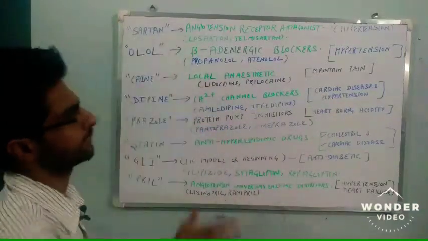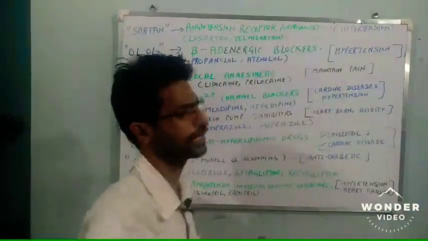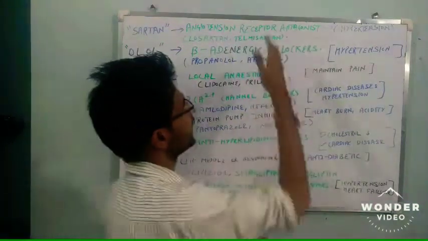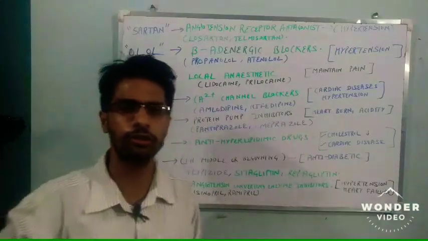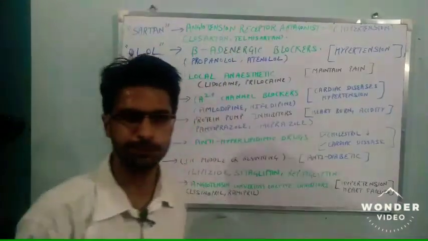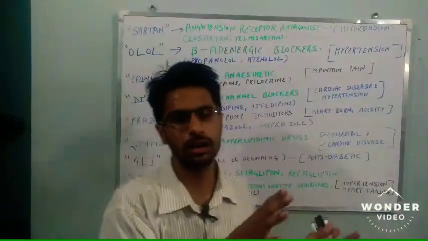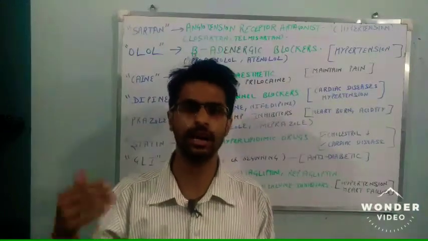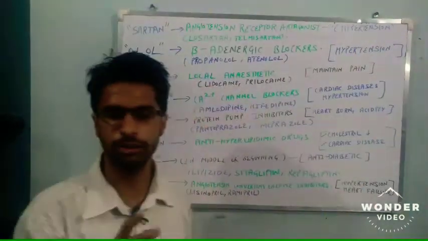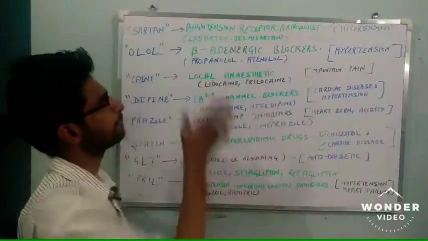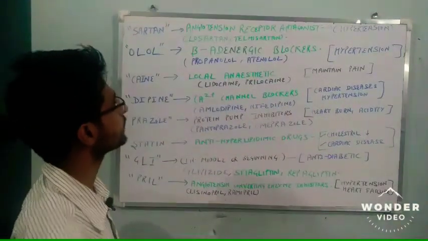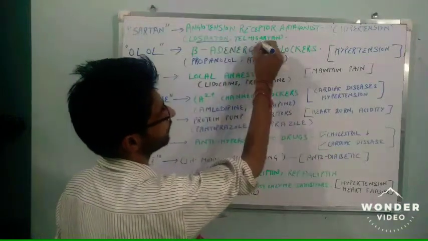So first is sartan. It is an angiotensin receptor antagonist. I am not going to lecture in depth about angiotensin because that is a different topic we will talk about in coming videos. The angiotensin receptor is responsible for hypertension, or we can say high blood pressure, so the main use is to treat hypertension. When you get drugs in the market with the names losartan, telmisartan, you see that the salt name ends with sartan.